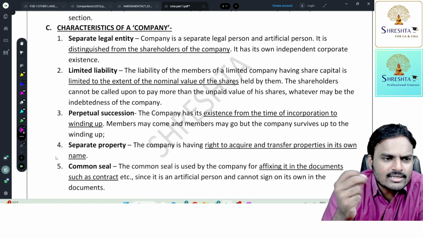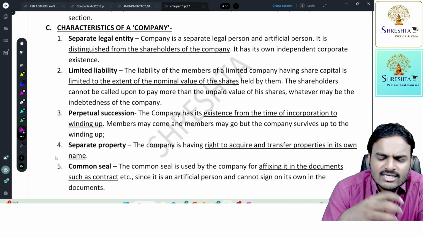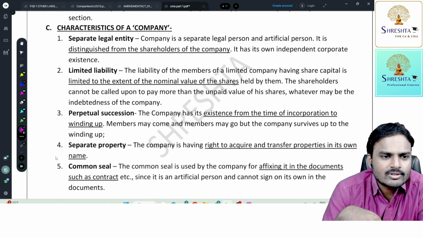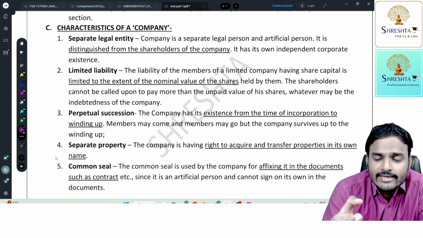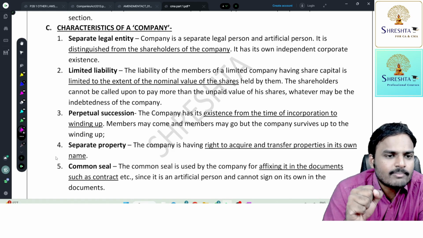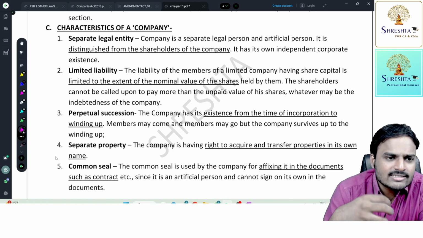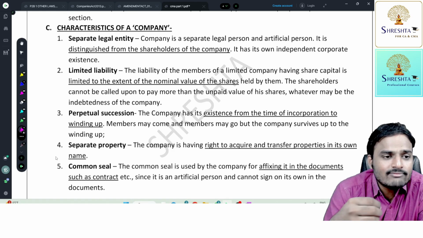If you look into the partnership type of organization, if there is any conflict between the partners, suddenly one of the partners decides to withdraw from the association. So he will withdraw, and whenever he gets out, he will take the resources of the partnership firm. Whatever money he invested, whatever assets he contributed in the organization, he will try to take all those resources and he will leave the place.